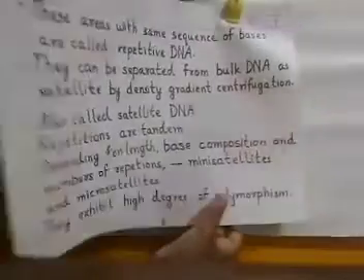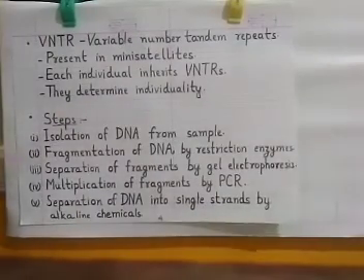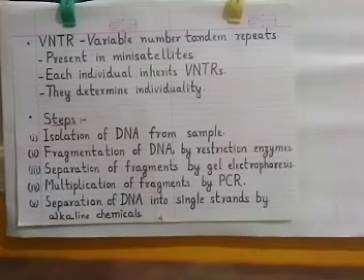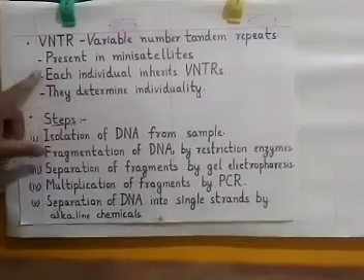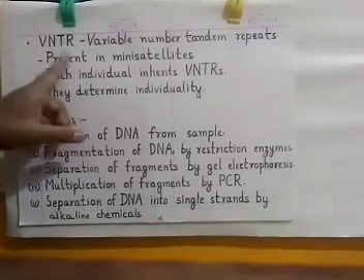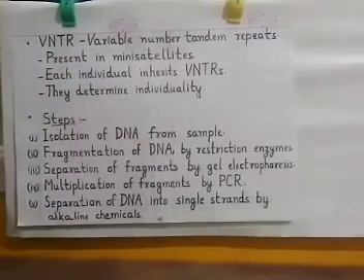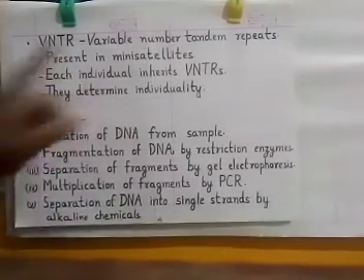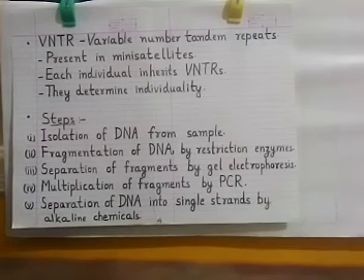Now, among those satellites, especially the minisatellites, we identify the repetitive regions which we call VNTR. This term VNTR is crucial for DNA fingerprinting.